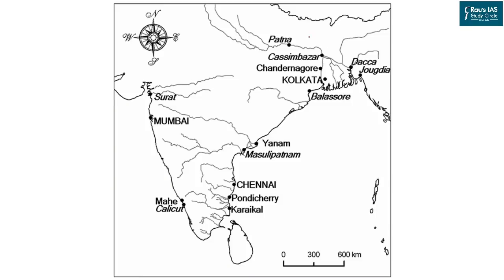These included Patna in Bihar, Kasim Bazar, Chandranagar, and Kolkata. Currently, Chandranagar is an extended area found in Kolkata itself. The other centers included Dhaka, Balasore, Yanam, Masulipatam, Chennai, Pondicherry, Karaikal, Mahe, Calicut, Mumbai, and Surat. Even after India's independence, there were four centers left in the hands of the French authorities. These included Yanam, Pondicherry, Mahe, and Karaikal. And still, the Union Territory of Pondicherry includes all these four areas.